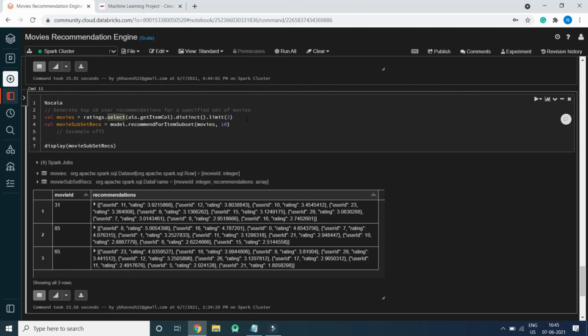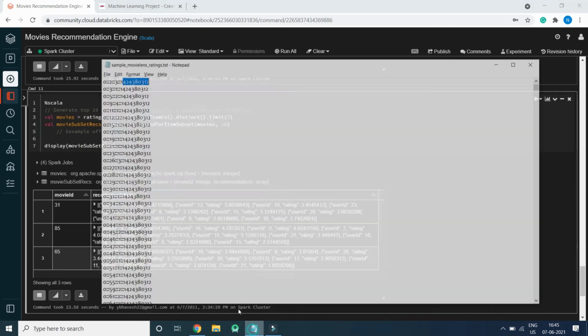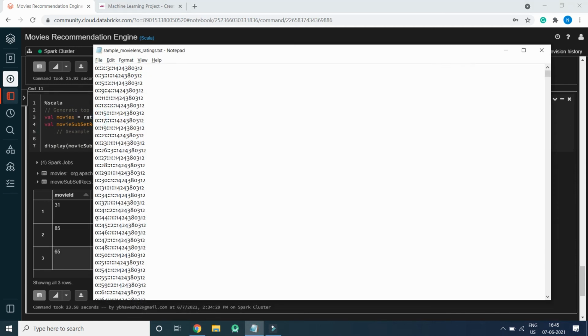So 3 movie IDs will be selected, and they will be distinct because we have a lot of user data with user ID 0, user ID 0 and so on. So we want distinct, and for movies also we have repetition of movies for a particular set of users.